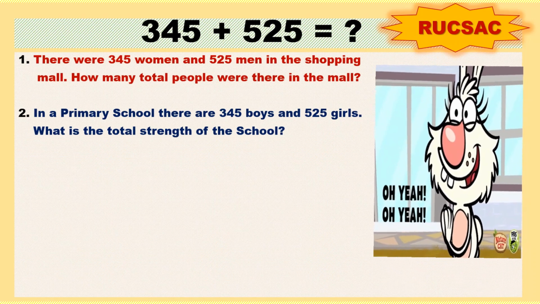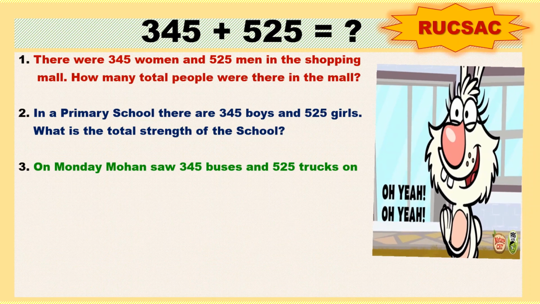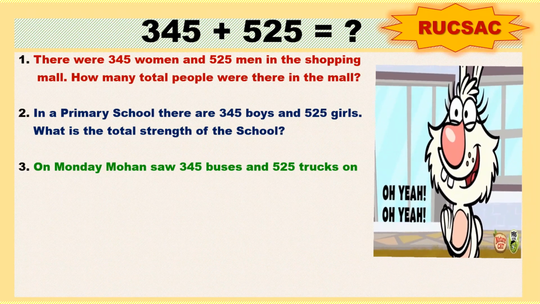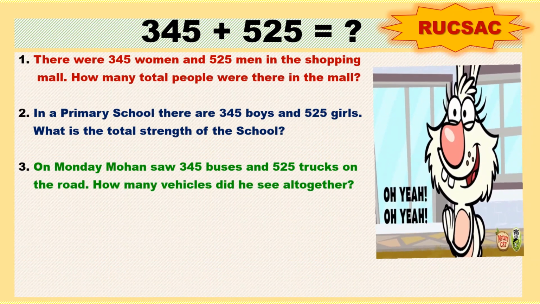Wow, we have framed two word problems using one number statement. Let's try again using buses and trucks. On Monday, Mohan saw 345 buses and 525 trucks on the road.